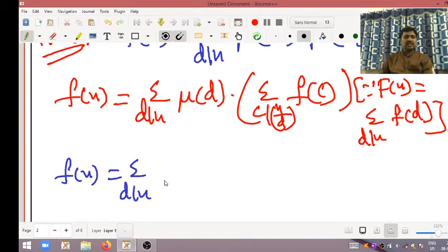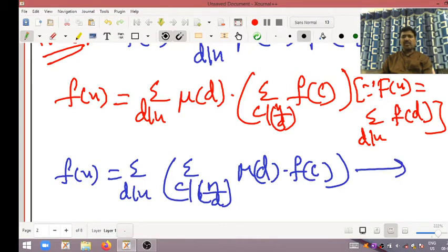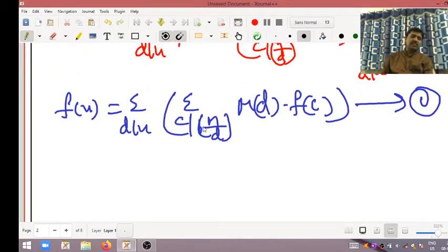Summation d divides n into summation c divides n divided by d of Mobius of d into small f of d. Call this equation 1, my dear students.